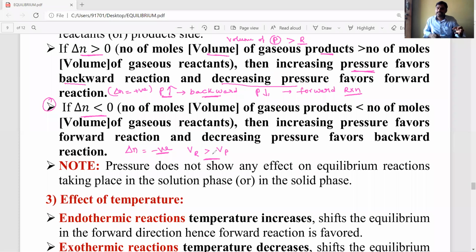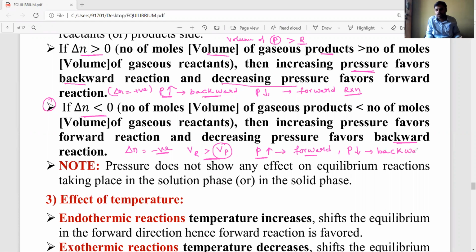Now if you increase the pressure, the reaction shifts towards the lower volume side, and products have lower volume. So the forward reaction is favored. When delta n is negative and pressure increases, the forward reaction is favorable. If pressure decreases, the backward reaction is favorable.